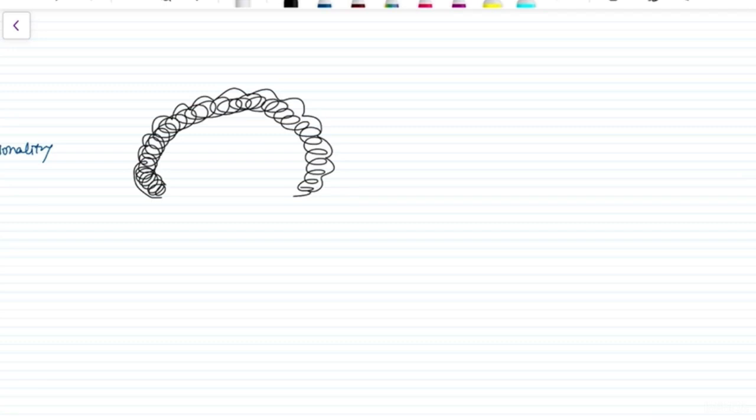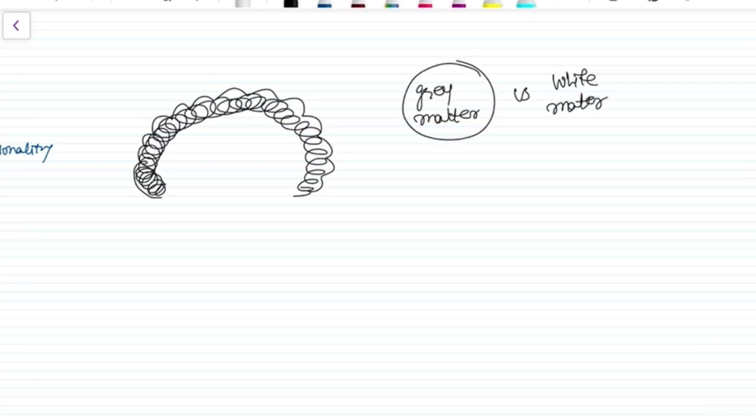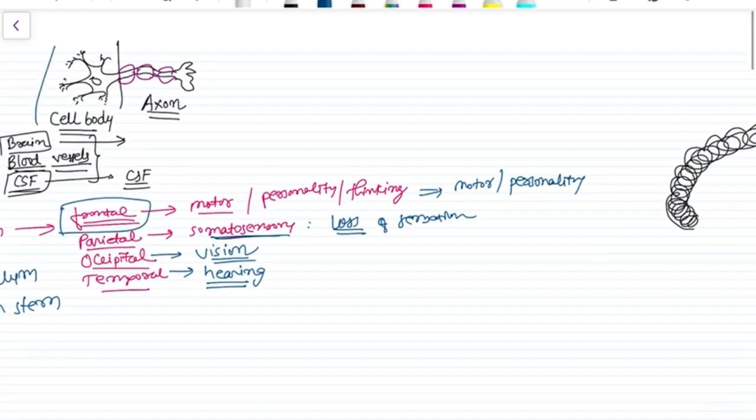Let's discuss the gray matter and white matter. What do you mean by gray matter? Gray matter means collection of neuronal cell bodies. Here, this is the neuronal cell. The cell body contains a lot of neuronal cells, right? So when these are accumulated inside the brain, it is called the gray matter, and these fibers